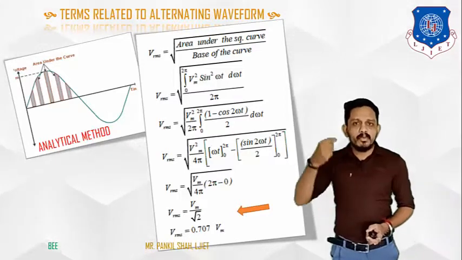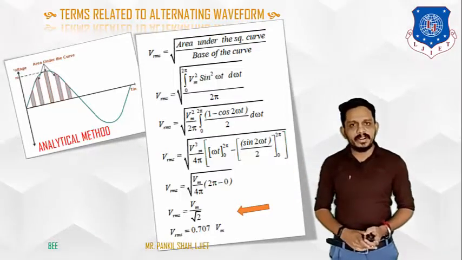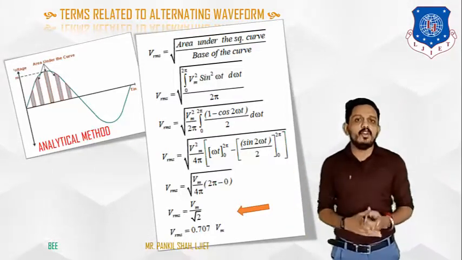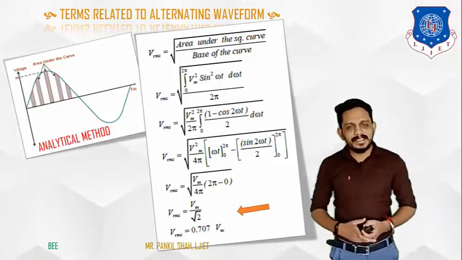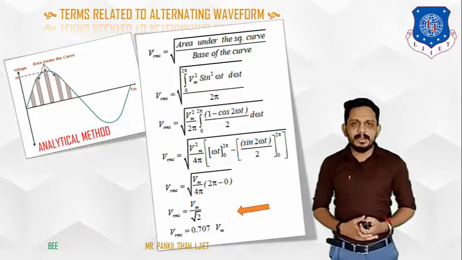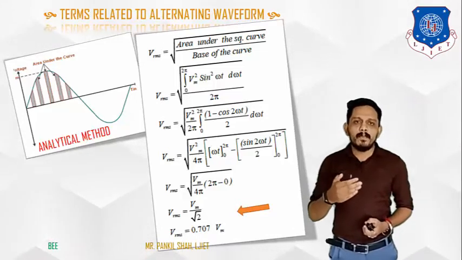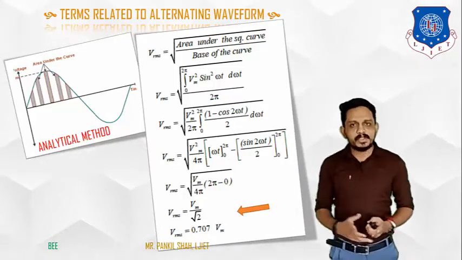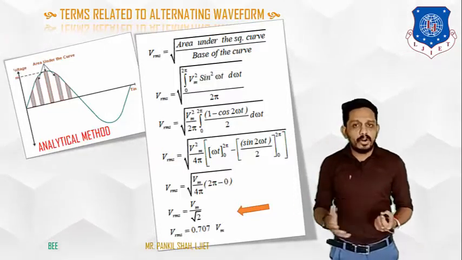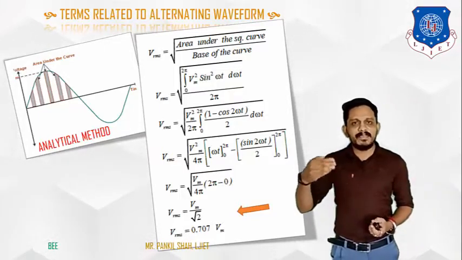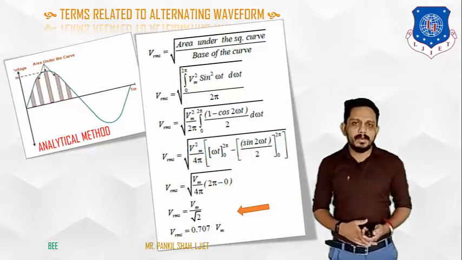And if you do 1 upon root 2 in your calculator, then the value will be 0.707 into Vm. So you can say that RMS value is nothing but the maximum value upon root 2, or 0.707 into the maximum value.